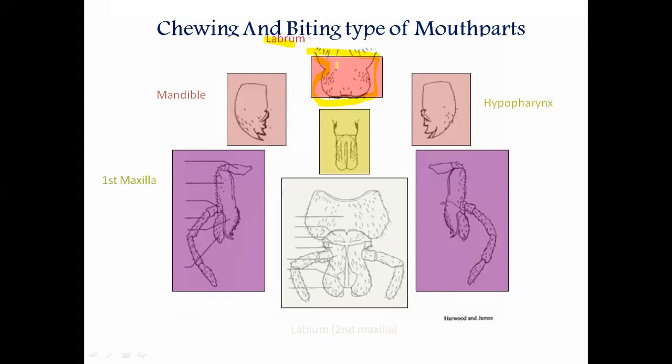So this labrum is the first part of the chewing and biting type of mouth parts, which is unpaired, single, unsegmented, and present at the lower end of the clypeus. Which suture is it attached by? The clypeolabral suture.